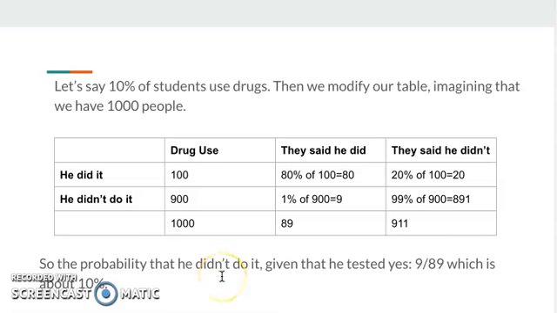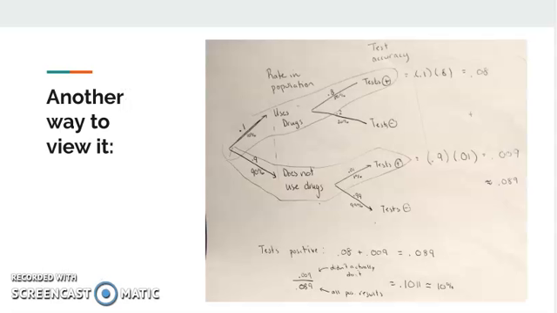So what is the probability that they say he did it if he didn't actually do it? Well, it'd be 9 out of 89. That's about 10%. So that's a 10% chance that he didn't use. That's pretty good. He's got a case to argue.